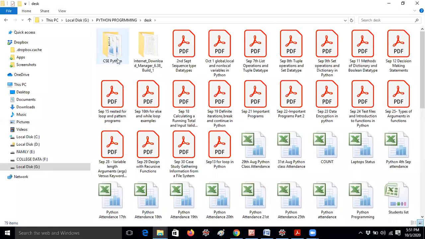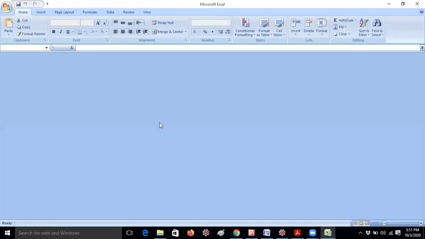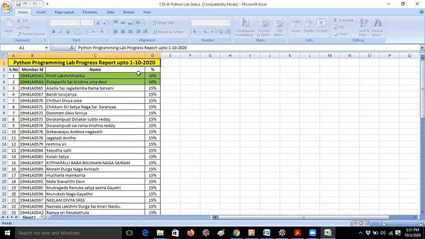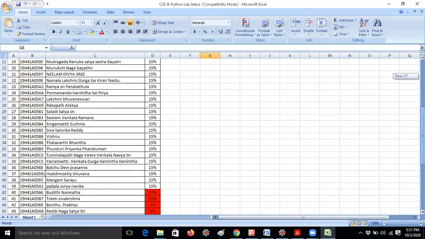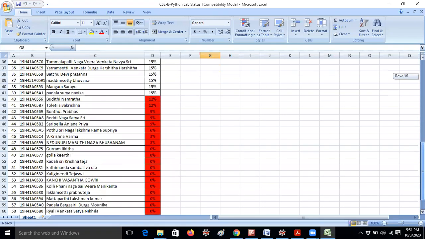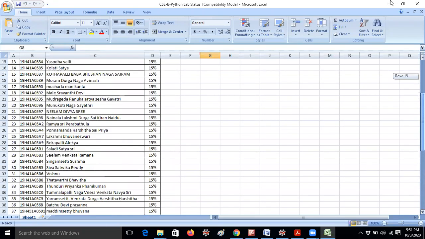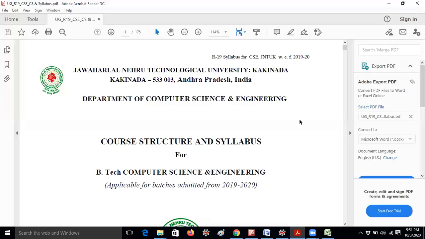For example, if I open the Python lab status of CSC B section, only 2 students are up to 30%, Harika and Uma Devi. Remaining all are around 15%, and some students are at 0% also. Almost 50% of the students are not doing the programs. Why you are not doing them, I don't know, because I am covering almost all the topics unit wise. If you know that concept, definitely you can do at least 10 programs in your lab syllabus.